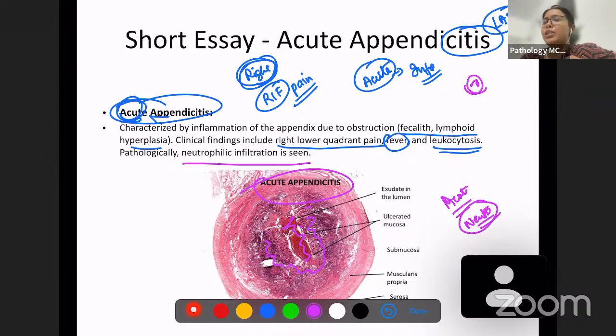First of all, what is acute? Write the definition. What is acute appendicitis? Write the clinical findings. What you will see: right lower quadrant pain, fever, leukocytosis. What are you going to see in histopathology? What are the causes? You can write what are the causes and what are the complications of acute appendicitis. So that is it for acute appendicitis. So this is the last essay question.